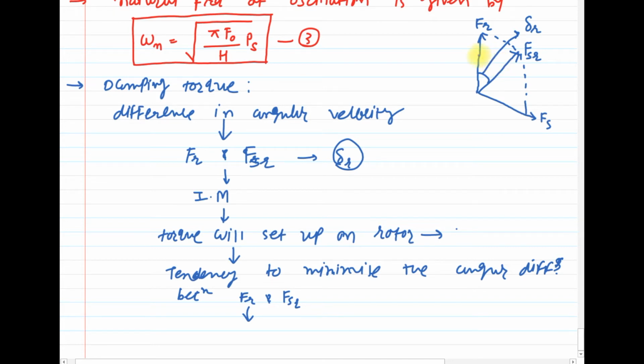And if there is some angle between Fr and FSR, then we can say that the machine will rotate. So from this theory we can conclude that the torque which is developed, which has the tendency to minimize this difference between Fr and FSR, is known as damping torque.